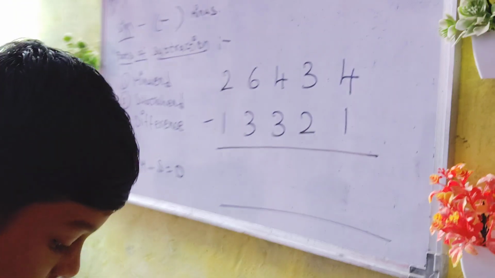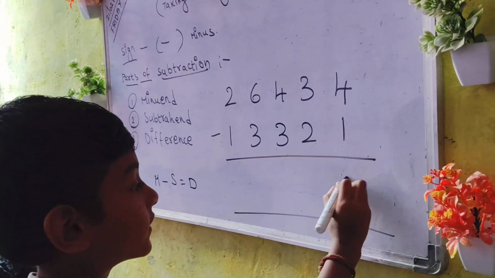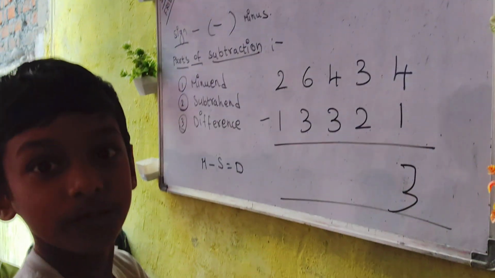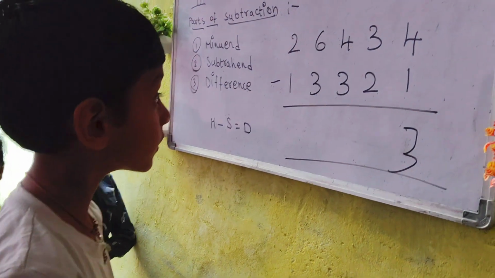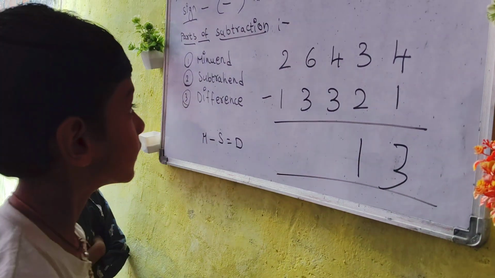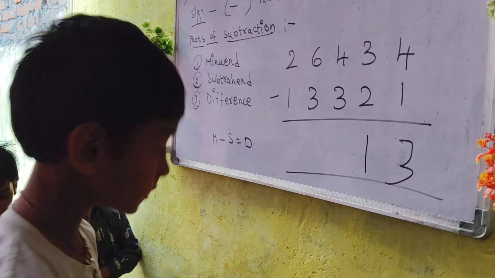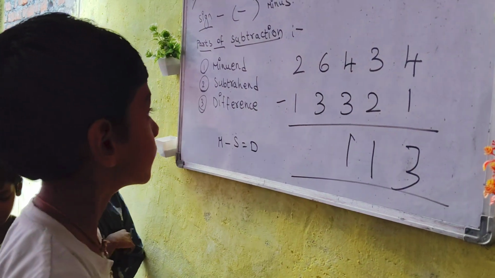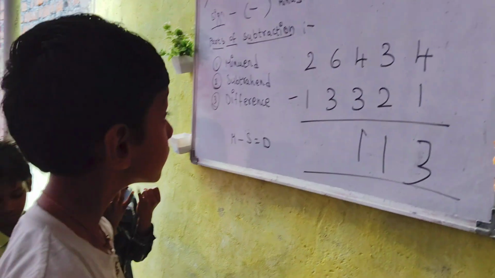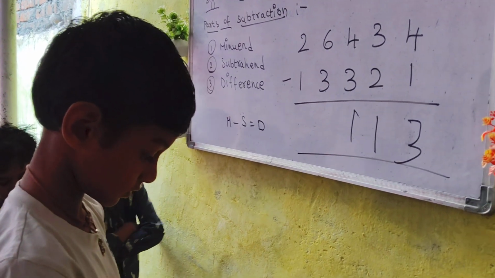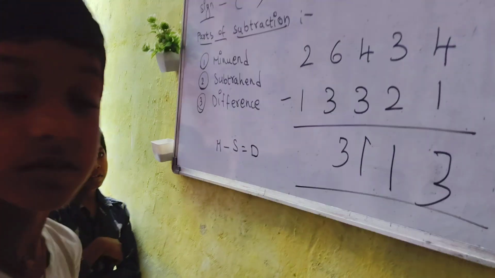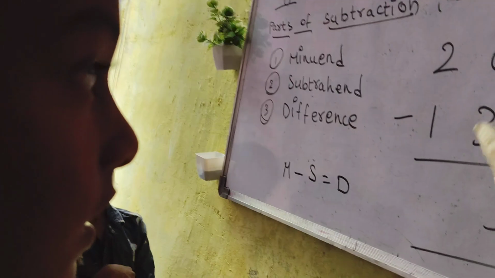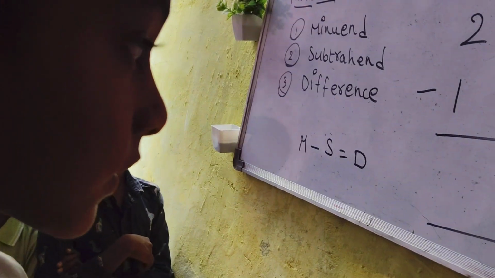4 minus 1. No one will help. Do it. 3. Okay, then 3 minus 2. 1. Very good. 4 minus 3, 1. Next. Write properly. 6 minus 3, 3. See, Jitender, this is the mistake. You should write the number exactly below this, here, not here.